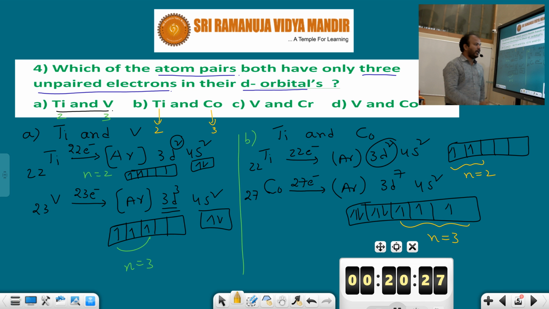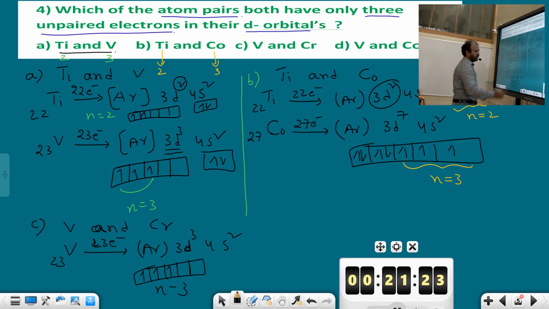Vanadium atomic number 23, that's why 23 electrons. How to write this one? Argon 3d3 4s2. That means in the d subshell how many unpaired electrons are there? 3: 1, 2, 3. So the number of unpaired electrons is 3.